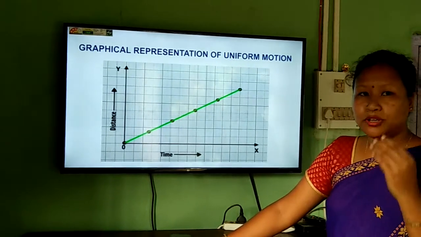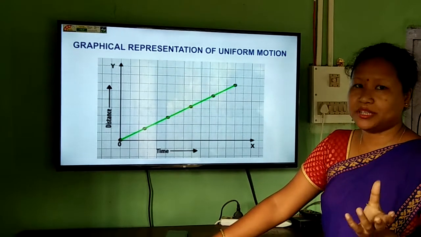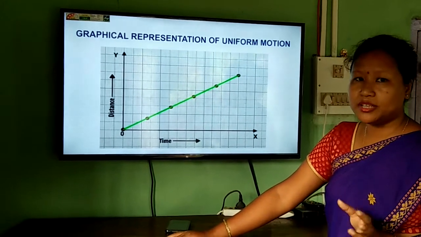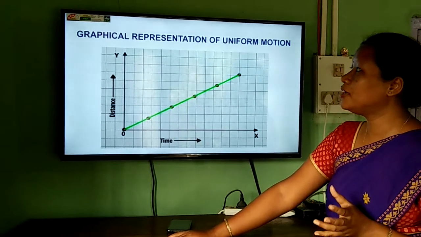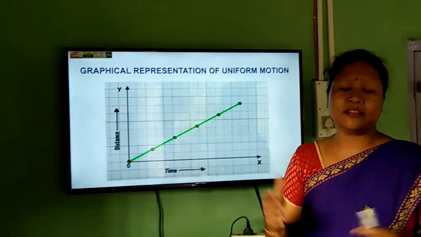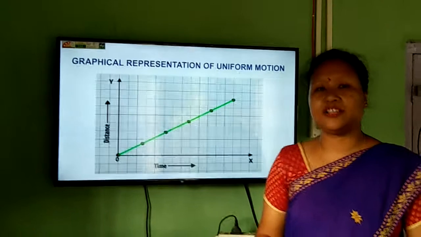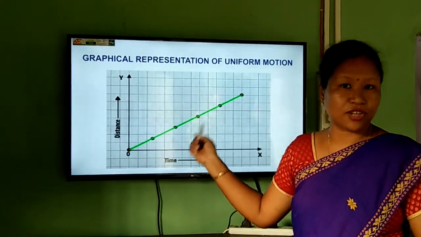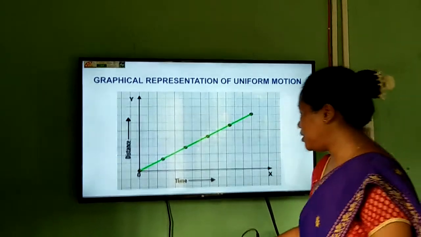If it is a uniform motion of the object, you will always get a straight line passing through the origin. So this is the nature of the graph of uniform motion. Sometimes you get a question like what is the nature of the graph in case of uniform motion. So it is a straight line passing through the origin.